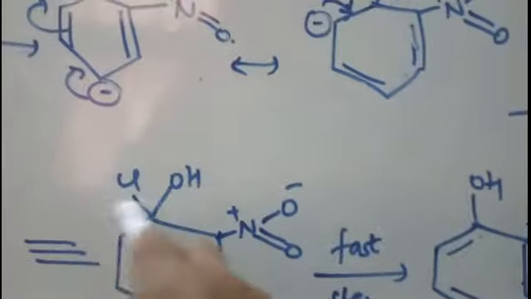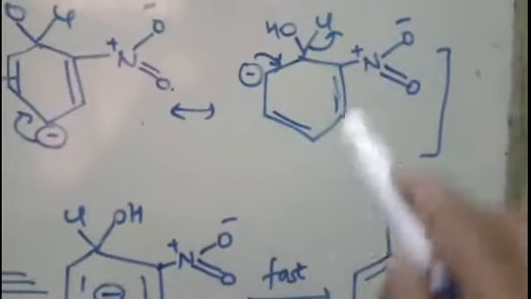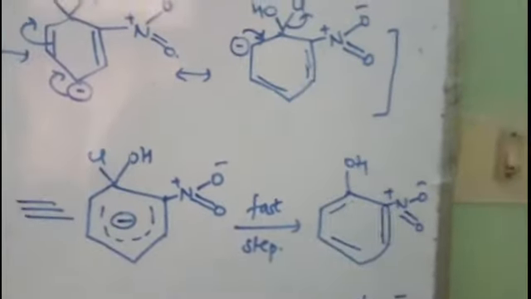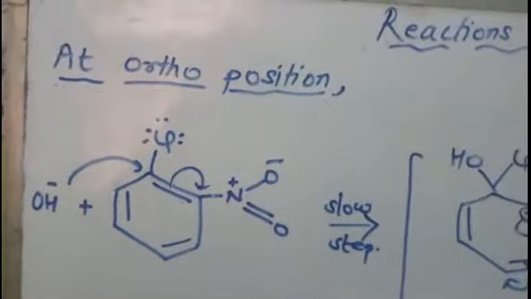Right, so afterwards, this is the resonance hybrid of this structure. Then in the fast step, this Cl will be removed by taking away the electrons, and you get ortho-nitrophenol. Right, now let us see what happens when the group is present at the meta position.